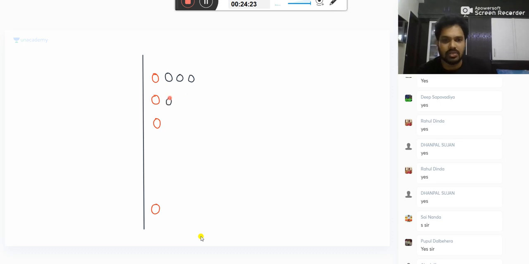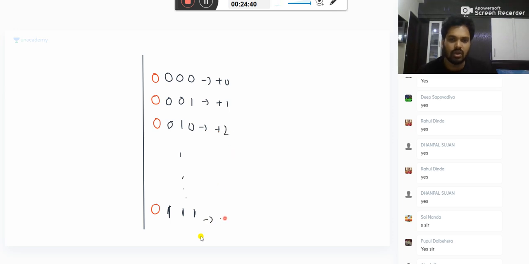Positive numbers are represented as it is. How to represent negative numbers? I will show you. Before that, this is plus 0, plus 1, plus 2, and plus 3. What about negative numbers? Take the complement.